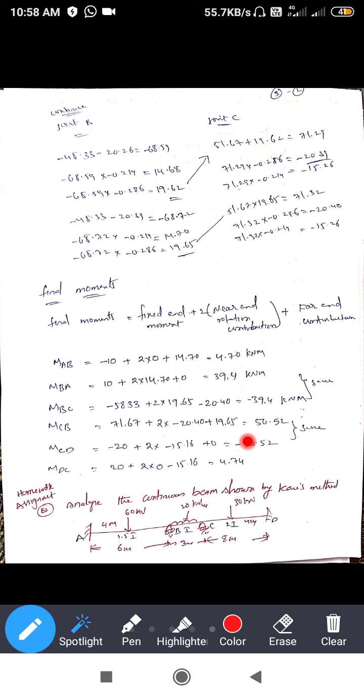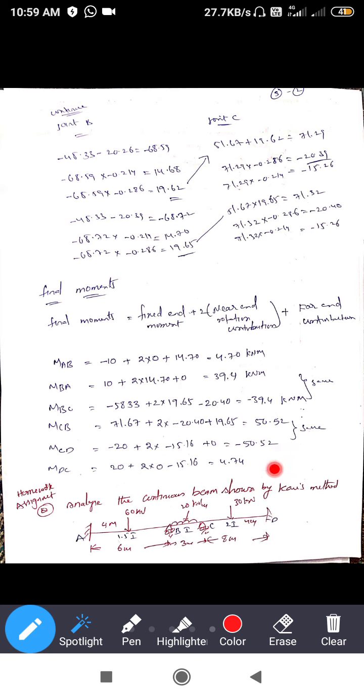Same way, moment CD. Moment C to D plus 2 into the nearer end C, plus the far end D. There is no D value, it is a fixed joint, so the value is 0. So totally here also we get minus 50.52. These two moments are equal. So whatever process was done previously is correct. If these two values are not the same, your process is wrong.